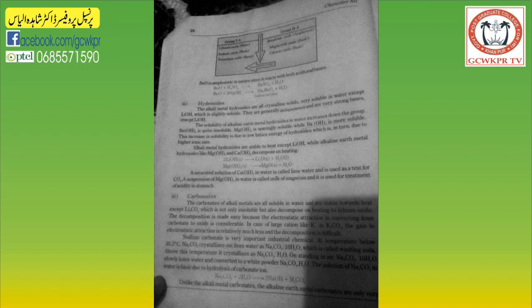Alkali metal hydroxides are stable to heat except lithium hydroxide, while alkaline earth metal hydroxides like magnesium hydroxide and calcium hydroxide decompose on heating. There is a reaction: 2 moles of lithium hydroxide gives 1 mole of lithium oxide and 1 mole of water. And 1 mole of magnesium hydroxide decomposes to give magnesium oxide and water.